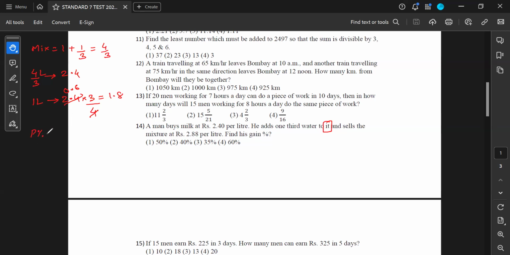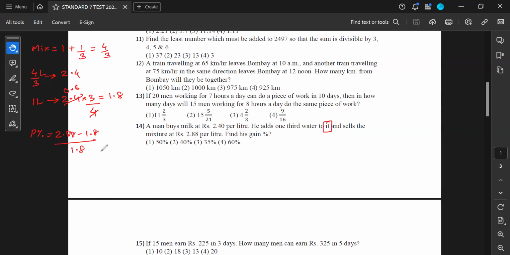And now when you calculate the profit percent, his selling price is 2.88 minus cost price 1.8, because he's going to sell 1 liter only for 2.88 rupees. He's not going to sell 4 by 3 for 2.88 rupees. So you cannot directly consider 4 by 3 like that.